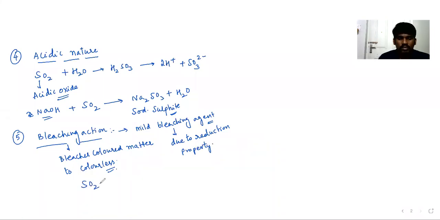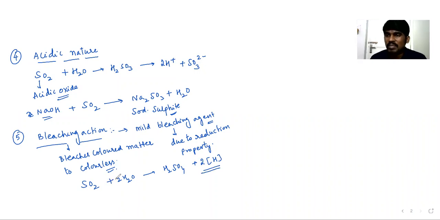Whenever SO2 dissolves in water, as we know, it forms H2SO4 and releases 2 nascent hydrogens. Because of releasing 2 nascent hydrogens, it can behave as a reducing agent as well as a mild bleaching agent. The bleaching action of SO2 is due to reduction property. Sometimes the question can expect it.